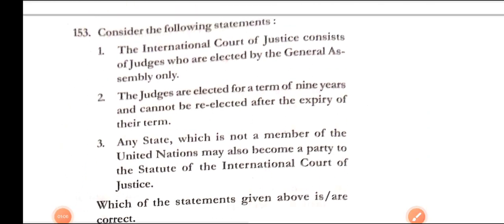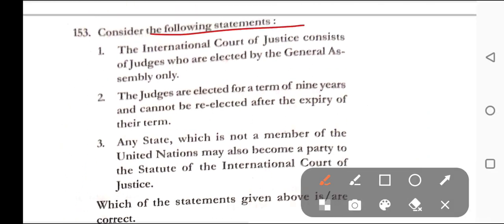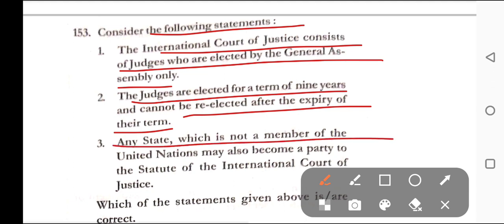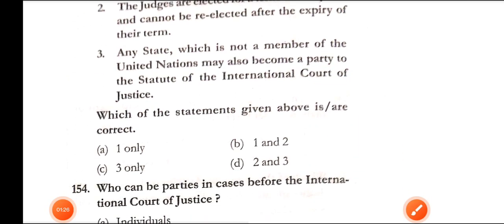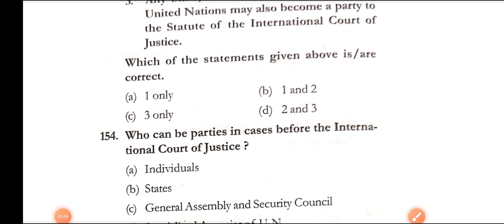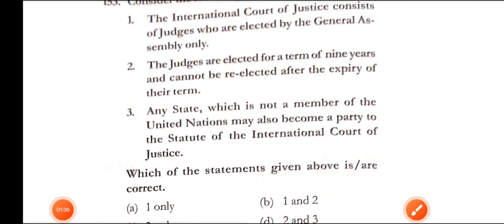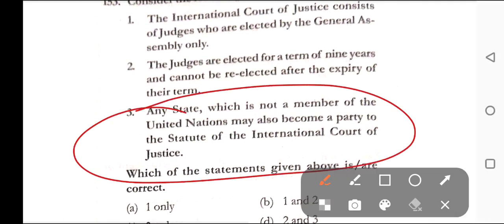Question number 153. Consider the following statements. First, the International Court of Justice consists of judges who are elected by the General Assembly only. Second, the judges are elected for a term of 9 years and cannot be re-elected after the expiry of the term. Third, any state which is not a member of the United Nations may also become a party to the Statute of the International Court of Justice. Which statement given above is correct? Here, in question number 153, the correct answer is option C, that is third only. The third statement, that any state which is not a member of the United Nations may also become a party to the Statute of the International Court of Justice, is the correct statement.